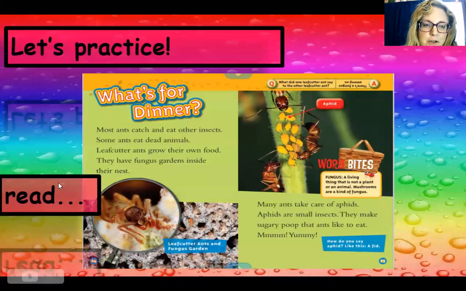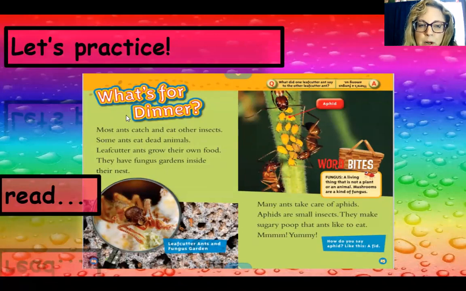Let's practice. So first thing we have to do is read. And what I really notice is that this says, "What's for dinner?" So I know I'm going to be reading about this ant page and what they have for dinner. So I'm going to read the whole section first and really look at the text features like the pictures and the captions and learn what I can, even the fast fact up here.